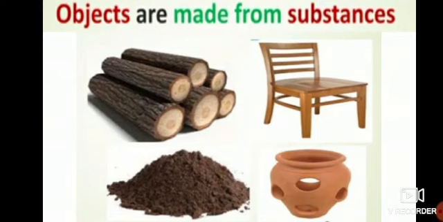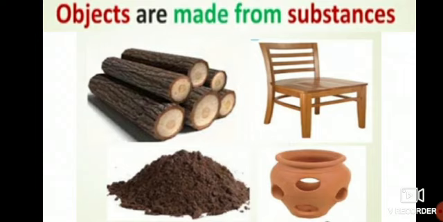Many wooden furnitures we are preparing. Correct? So, I hope you have understood. Okay? So, can you see the wooden material? Tell me, will wood come under the substance or object category now? Wood and soil. Which category will it be? Yes, it will be in the substance category. Wood and soil are substances.